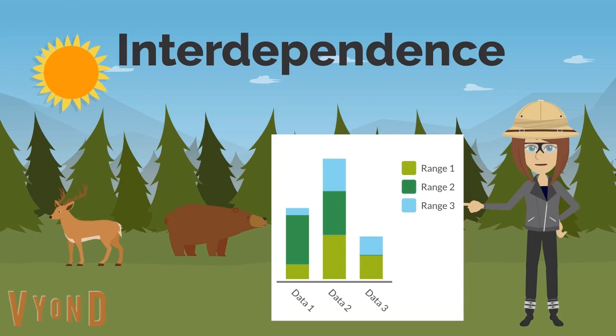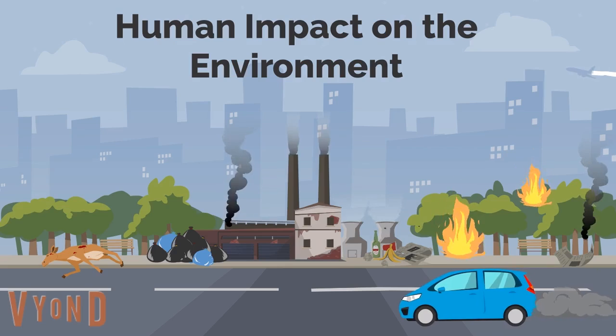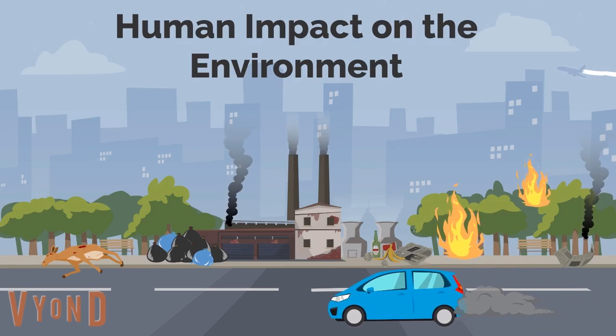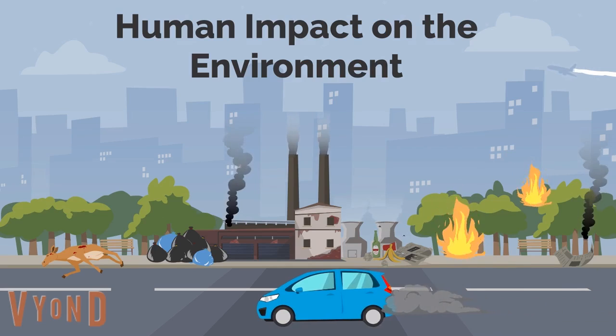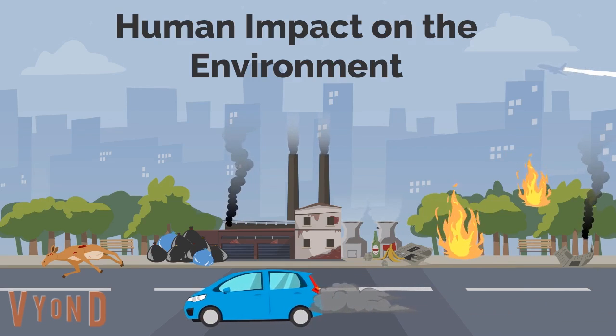Scientists collect data on the interdependence of these relationships. The data they collect gives insights into how humans can help or may have interfered with the survival of these organisms. Humans impact the environment and organisms through pollution, deforestation, habitat degradation, and poaching.